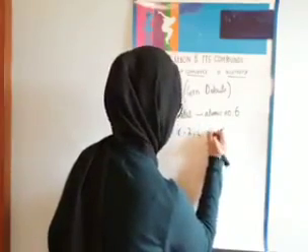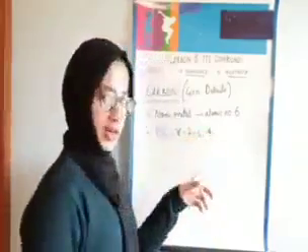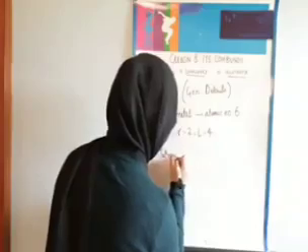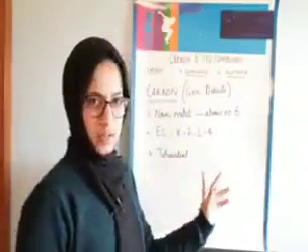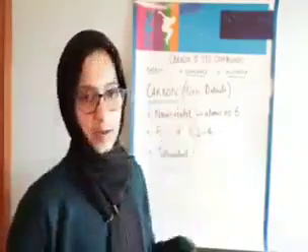So the number of valence electrons is 4, which means it's tetravalent. So these were the general details about carbon.